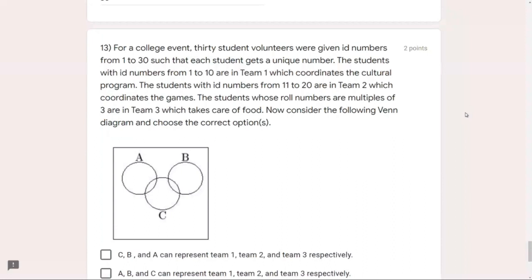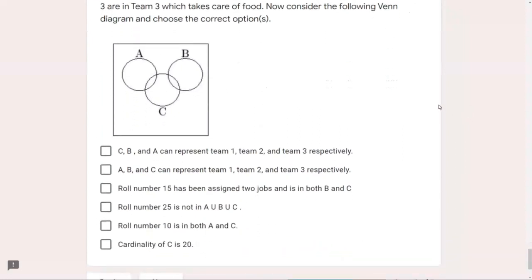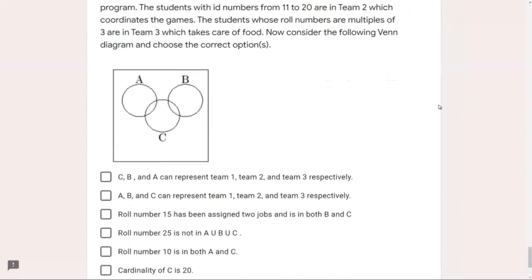We have to also consider this Venn diagram and choose the correct option. So first of all, let's study the Venn diagram. We see A and B. So remember, we have not been specified these teams A, B, and C, whatever they are. We have to find them. We have only been told team 1, 2, and 3. So we have to map 1, 2, and 3 with A, B, and C, whichever matches. So we see A and B don't intersect.